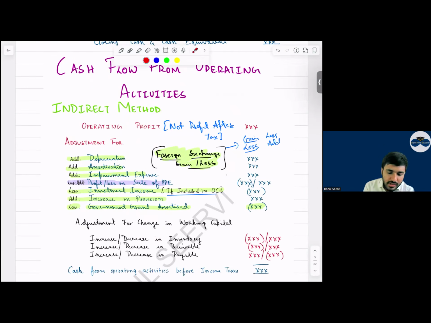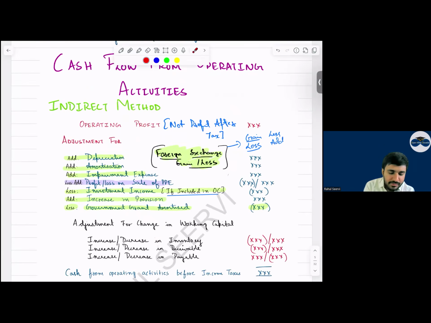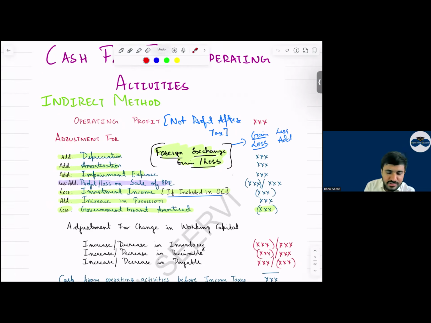Yes, sir. Then what adjustment? What do we add, everyone? Can I say we add non-cash expenses and losses? Can I say we reduce? We add back non-cash expenses and losses. We add back non-cash gain. Oh, no, sorry, my bad. We add non-cash expenses and losses. We less what? Non-cash gain or income. Yes, sir. So see now depreciation we add, amortization we add, impairment expense we add, foreign exchange gain or loss also will be there.